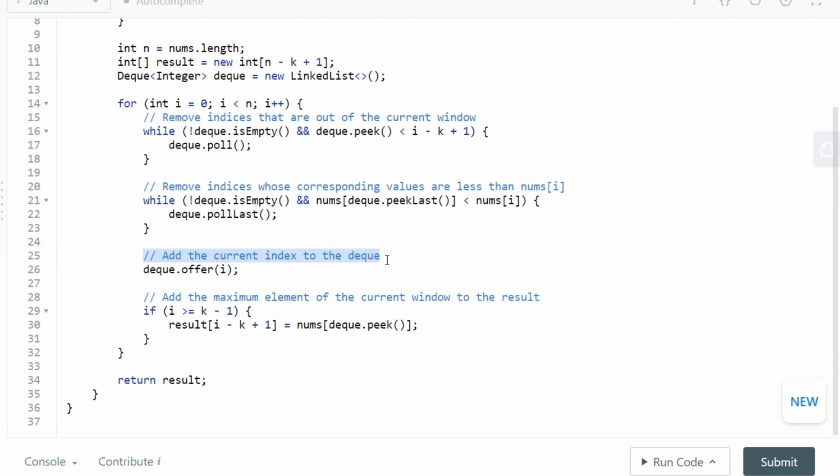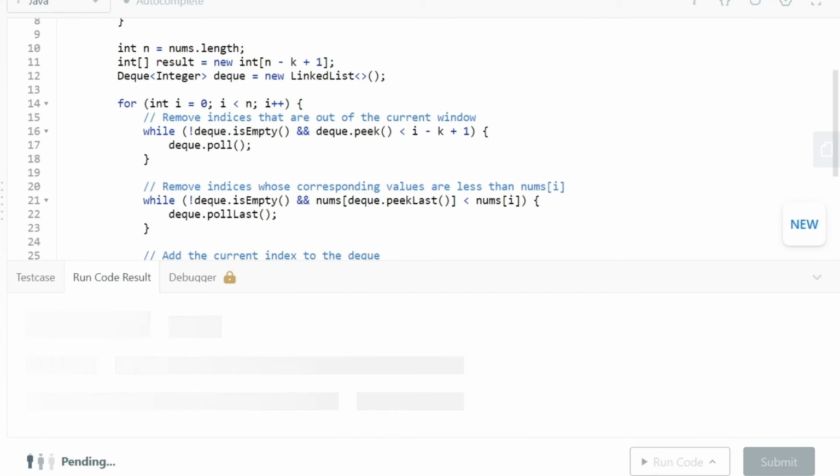Then we simply add the current index to the queue, and the maximum value, which is located at the very first position inside the queue, we add to our result array once the value of i becomes greater than or equal to k minus 1, as we just explained. And in the end, our result array should have been populated, so we can simply return that. So let's try to run this code.